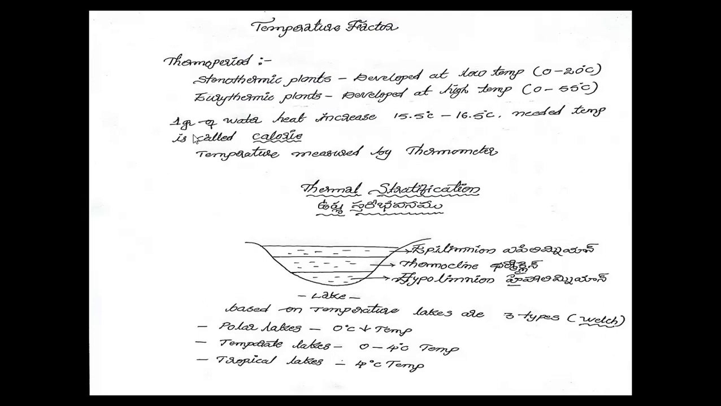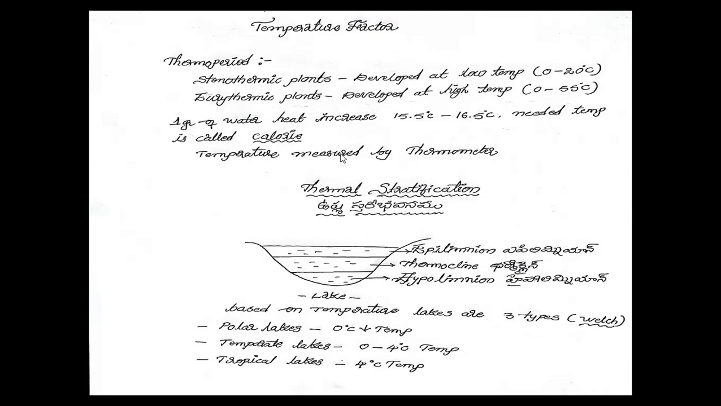Here is one definition about calorie. The heat needed to increase the temperature of 1 gram of water from 15.5 degrees Celsius to 16.5 degrees Celsius is called a calorie.